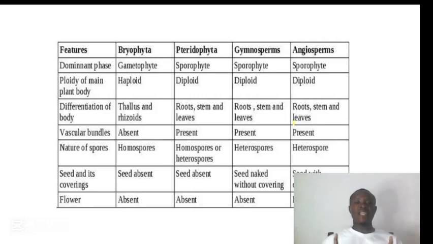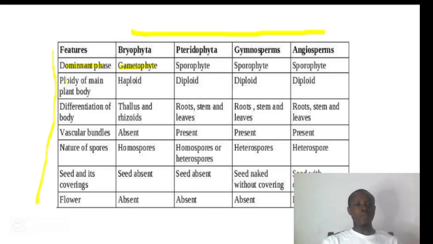On this slide here, we have a summary of all what we have been learning before. On this side here, we have the features, and here we have the division. Now let's start with the first one, the dominant phase. Among all of them, it is only in Bryophyta that the gametophyte is the dominant generation.